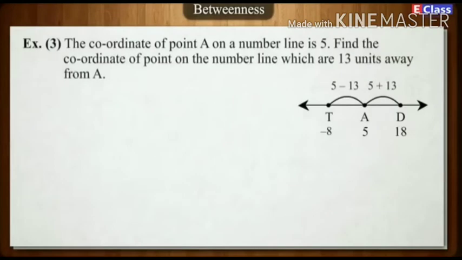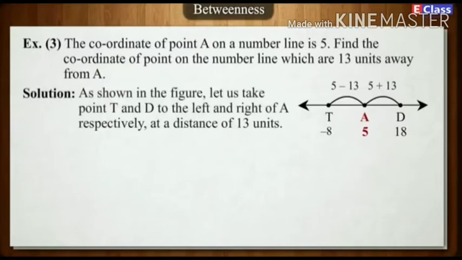Example 3. The coordinate of point A on a number line is 5. Find the coordinates of points on the number line which are 13 units away from A. Solution. As shown in the figure, let us take points T and D to the left and right of A respectively at a distance of 13 units.